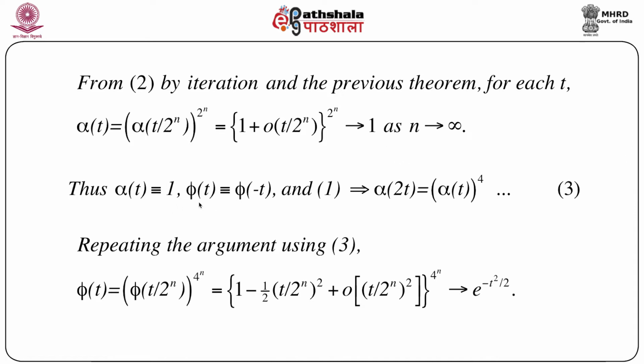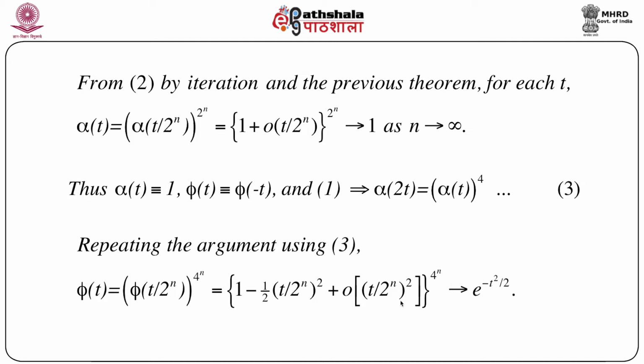Alpha t is very close to 1, so we can immediately say that phi t is more or less very close to phi of minus t, which immediately implies from 1 that alpha of 2t is alpha t whole to the power 4. And now repeating again the same argument and using equation 3, we can write phi t as phi of t by 2 to the power n, whole to the power 4n. And if we expand this, we can get 1 minus half t by 2 to the power n whole square plus some terms which are negligible compared to t by 2 to the power n, it's a function of this quantity, whole to the power 4n.